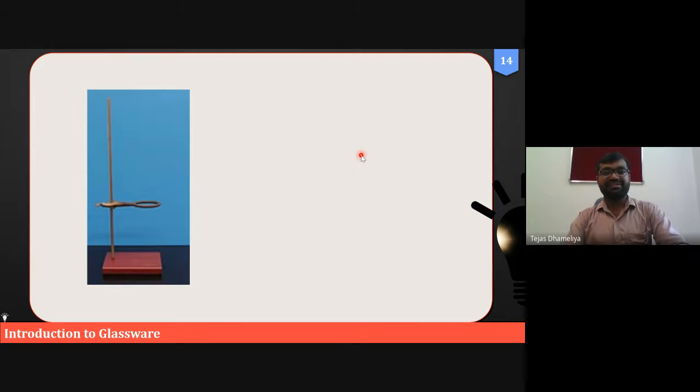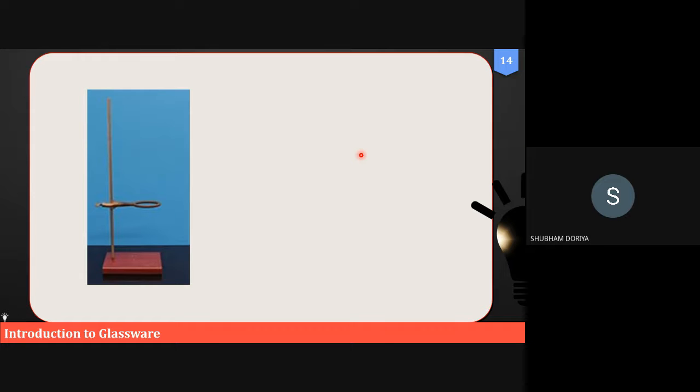Yeah, what is the name of this? It is not made of glass. It is made of iron. Shubham, are you there physically? Yes, sir. What is the name of this? Funnel holder.